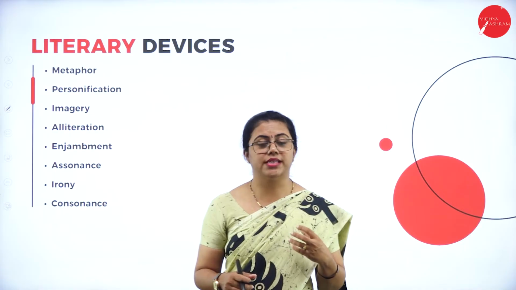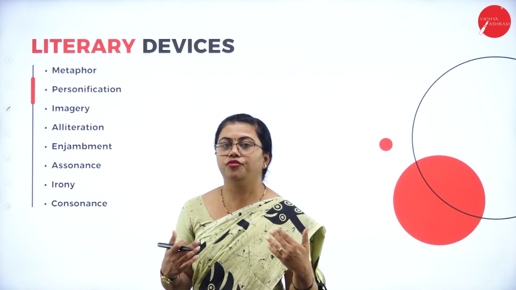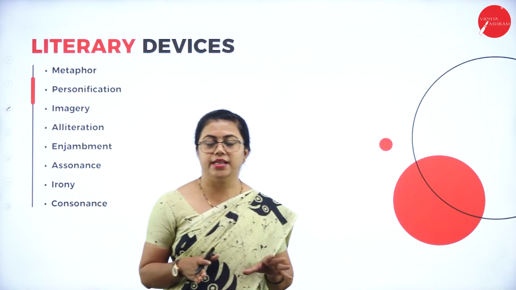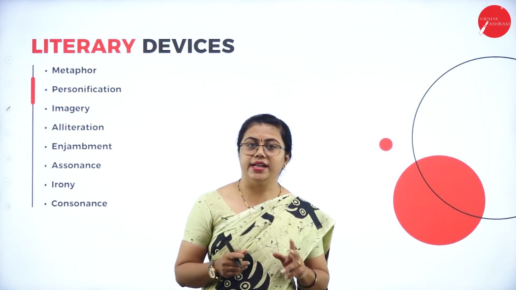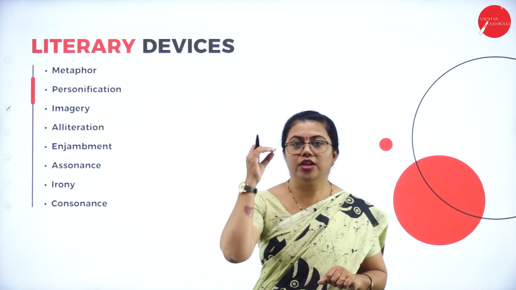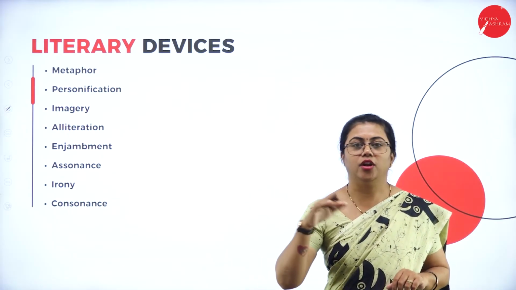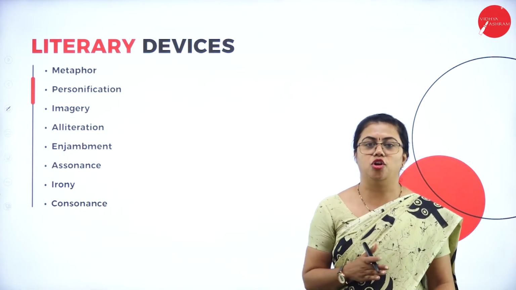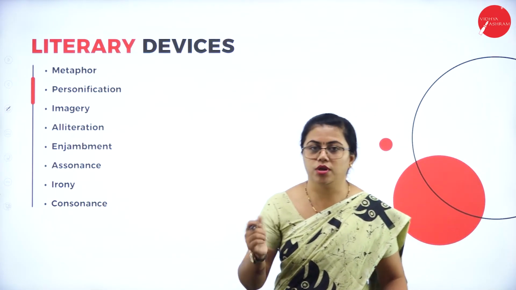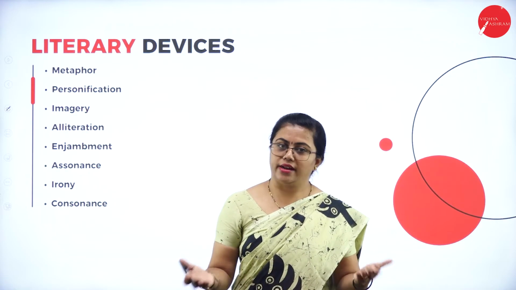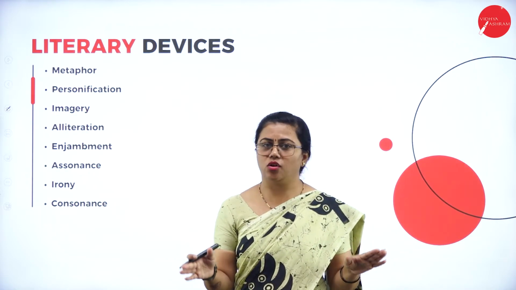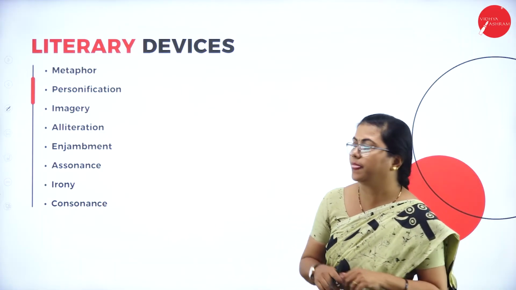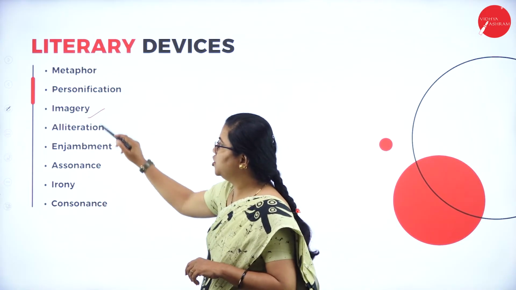Then we have imagery. Imagery means something which when you read it, you feel like it comes to life. You get a proper image in your mind. So that is called imagery. And yes, when you read Ozymandias, when you read that desert, you feel like you are able to imagine that desert in your mind. That statue which is broken and fallen there, the colossal wreck that has happened. Everything is there in front of you. So this comes under imagery.